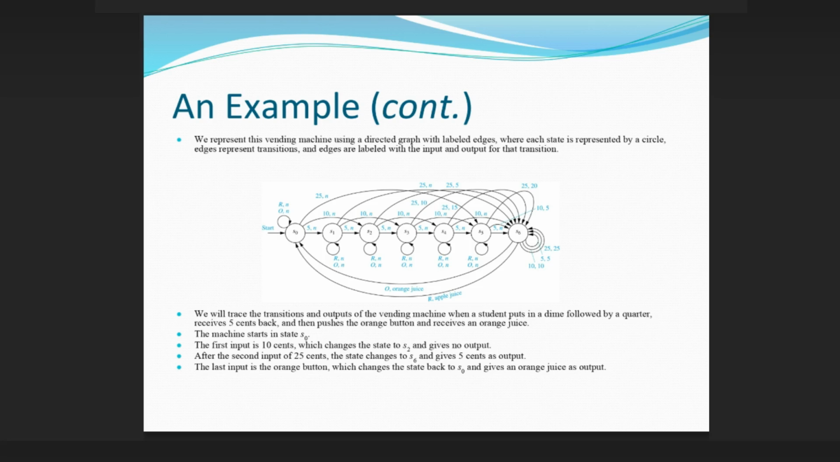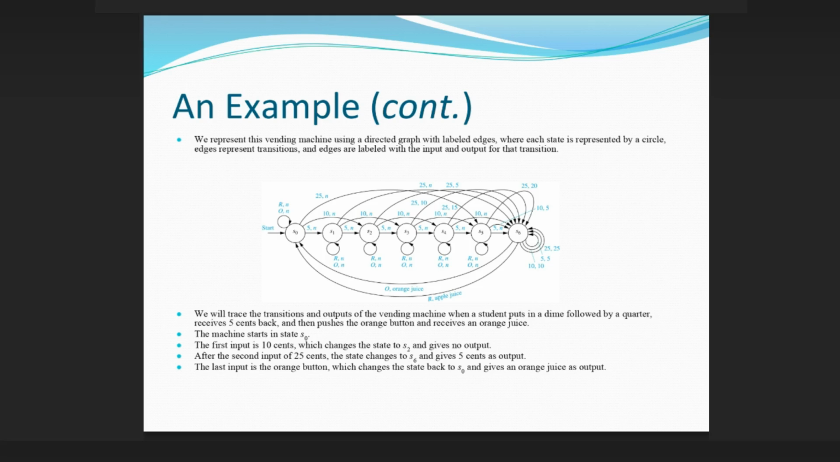An example: we represent this vending machine using a directed graph with labeled edges, where each state is represented by a circle. Edges represent transitions, and edges are labeled with the input and output for that transition. We will trace the transitions and outputs of the vending machine when a student puts in a dime followed by a quarter, receives 5 cents back, and then pushes the orange button and receives an orange juice.